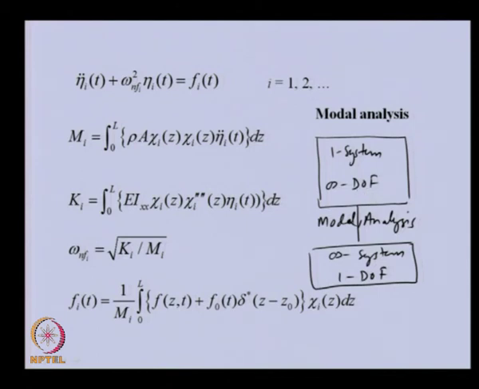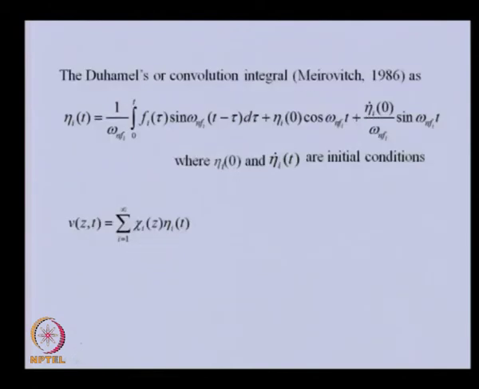So, now you can see this is simple to solve because this is a single degree of freedom system. This particular force is more general in nature. If it is a harmonic force, then the solution is straightforward, but if it is a more general aperiodic function, then we need to solve using the Duhamel integral or convolution integral, and this is represented by this integral.